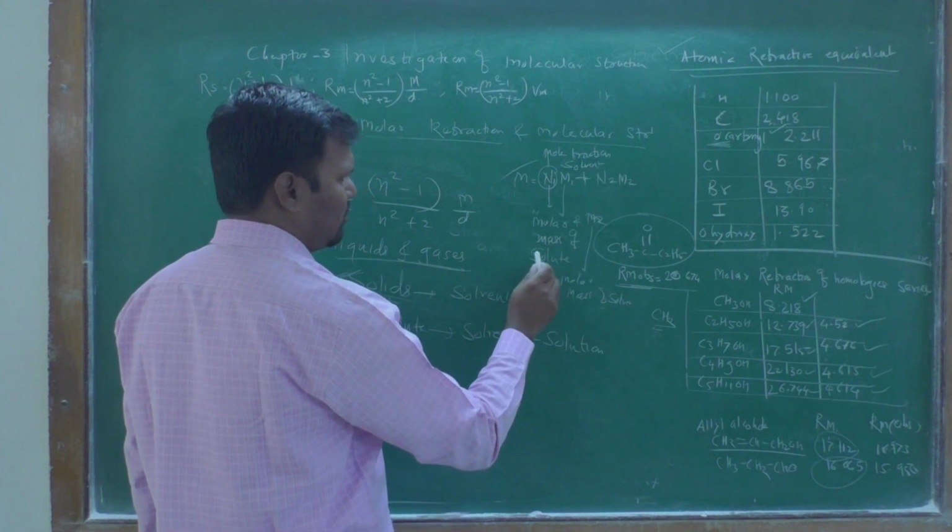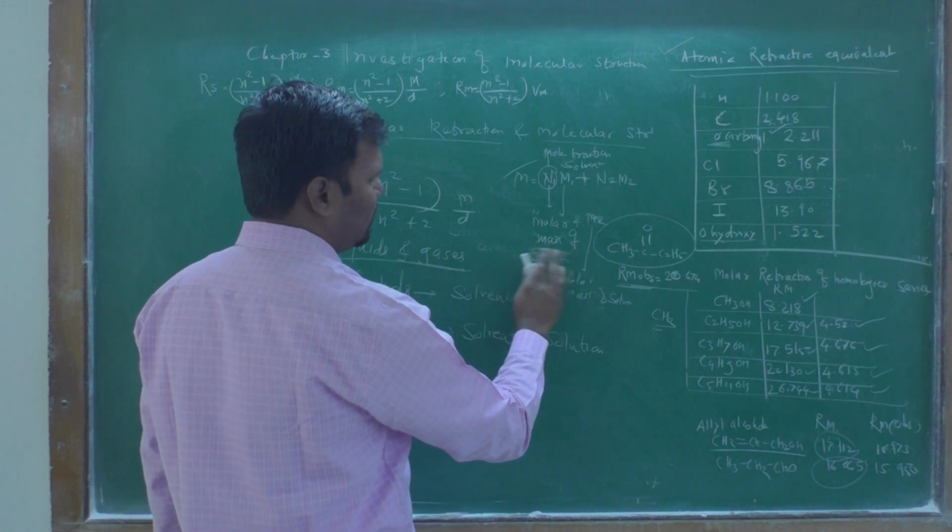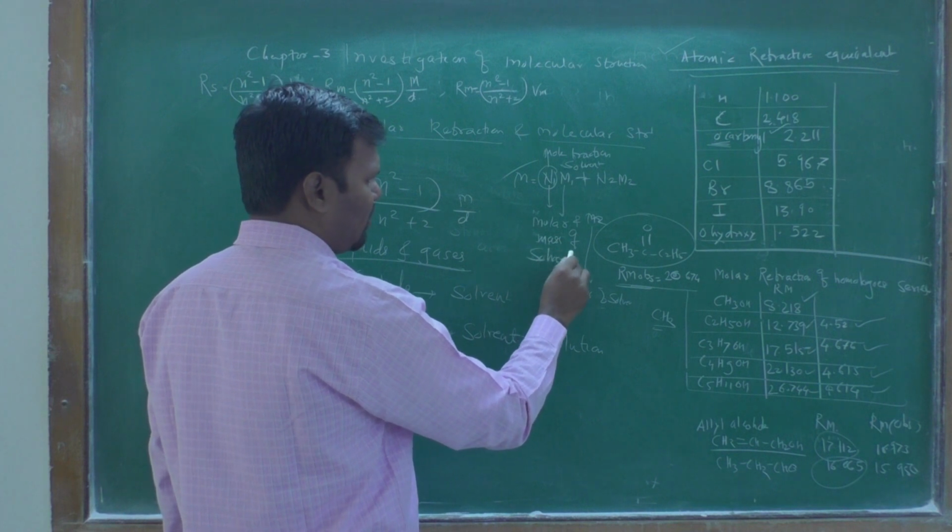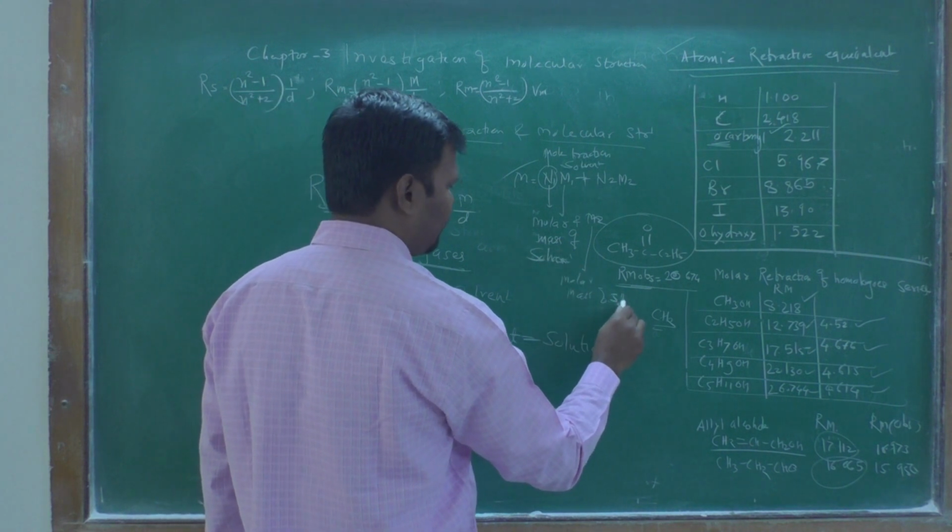Okay, in this case also M1 is for the solvent, and M2 is for the solute.